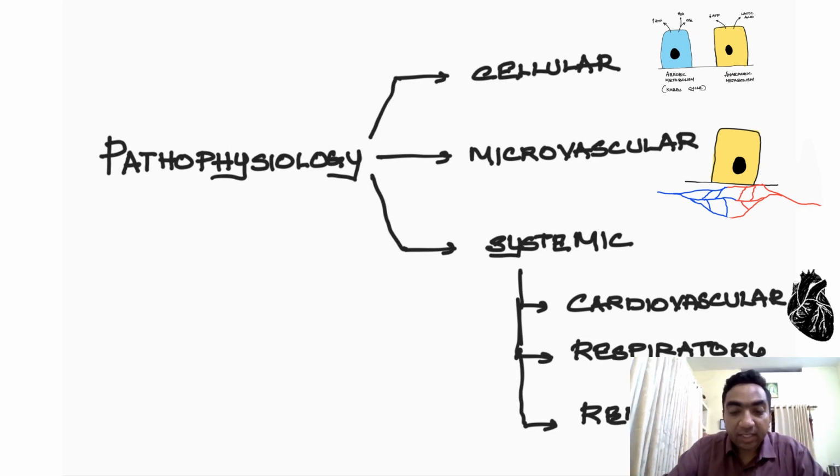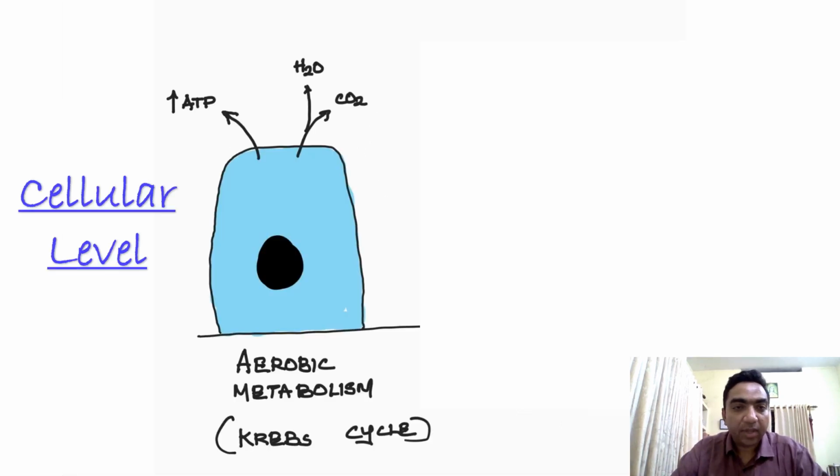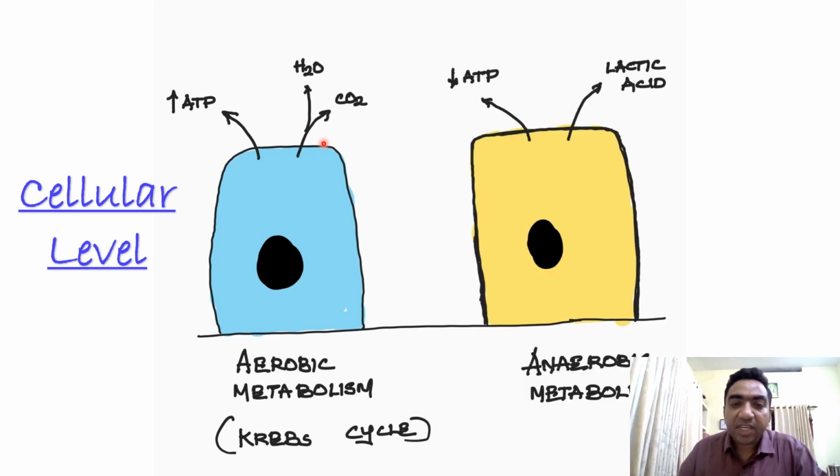Now, what happens in the cellular level? Normally in the cellular level, there will be sufficient amount of oxygen and there will be aerobic metabolism, and enough ATP is produced, and carbon dioxide and water are the byproducts. But once there is shock, there is decreased blood supply, sufficient amount of oxygen is not reaching the cell. So there will be anaerobic metabolism. And what is the problem with anaerobic metabolism? The amount of ATP produced is less, and the byproduct is lactic acid.